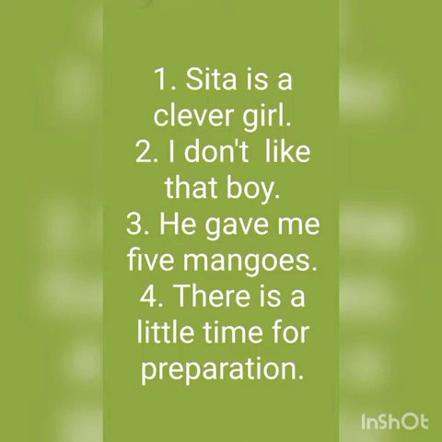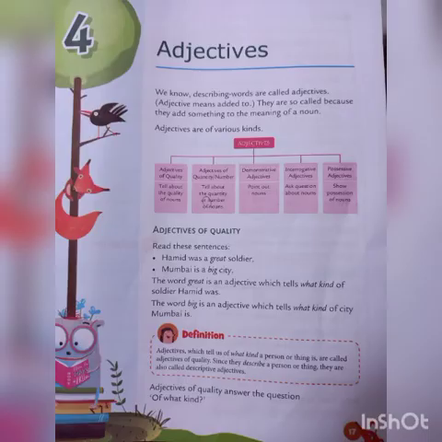Again I'm telling you the definition of adjective: a word used with a noun to describe or point out the person, animal, place or thing which the noun names, or to tell the number or quantity. Means first is quality, or otherwise it is describing the quantity. These all words are known as adjectives.